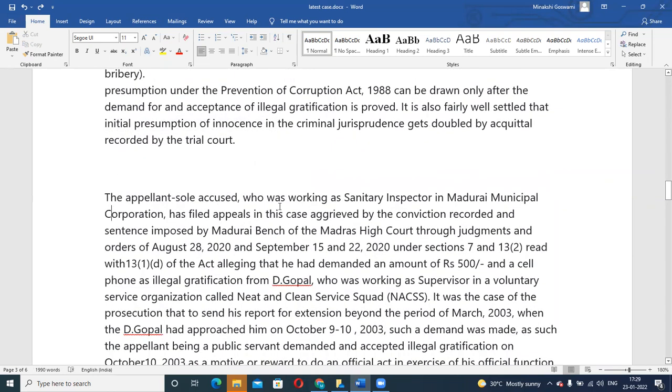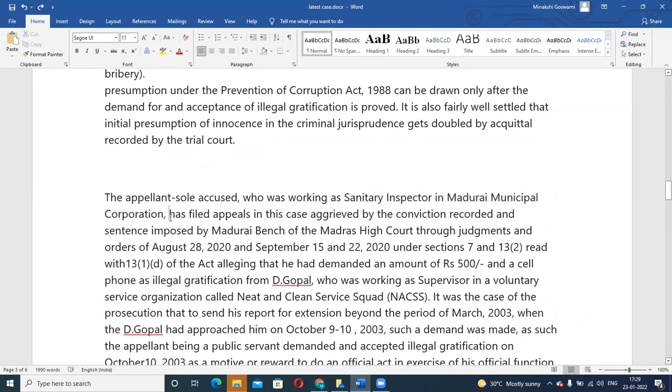So the appellant, sole accused, was working as a sanitary inspector in Madurai Municipal Corporation. He was working there as a sanitary inspector, and those people would have a lot of powers with regard to condoning delay and stuff. Okay, if there is some delay from some vendors or from some other dealers, they can allow, they can disallow, and all the stuff can happen.